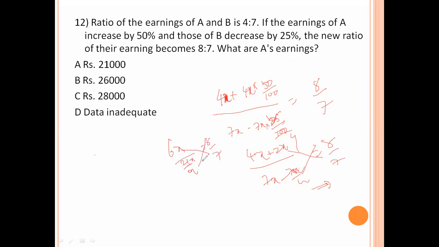So here 24x by 21x equals 8 by 7. The x gets cancelled, 3 eights are 24 and 3 sevens are 21, so we get the same value. There is no chance to get any one of these values, so the data is inadequate. Here if either one person's earning value is given, then only we can find the other person's earning value. Or if the sum of the earnings of these two persons is given, then only we can find the earnings of A. That is not given here. So data inadequate is the answer.